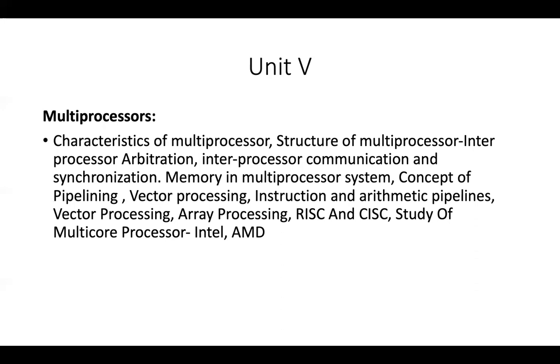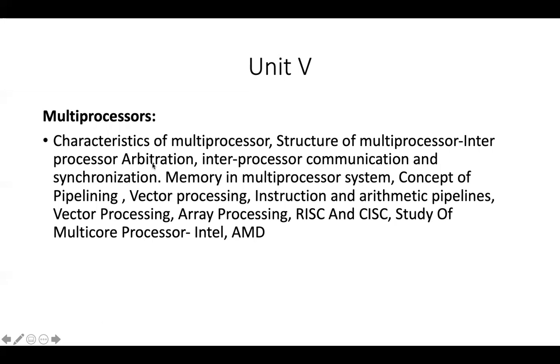What are the characteristics of a multiprocessor? And what is the structure of a multiprocessor? A multiprocessor means there are two or more processors available in your system. Suppose two or more processors are there, how will they communicate? Interprocessor communication and arbitration.